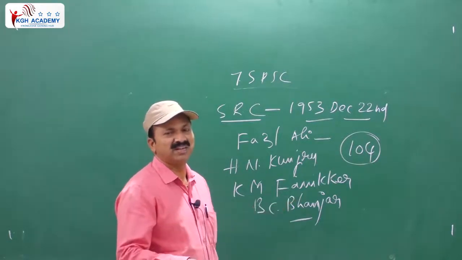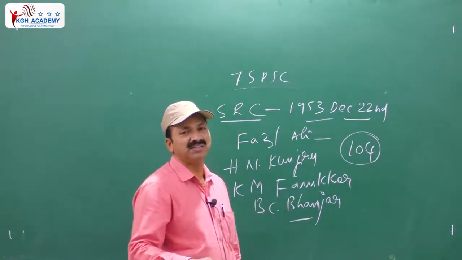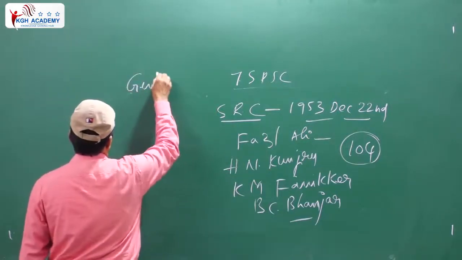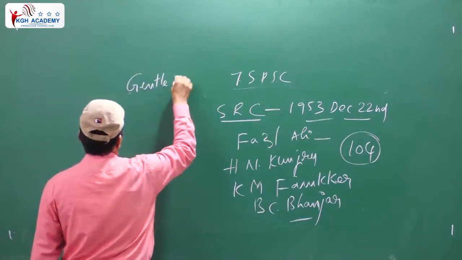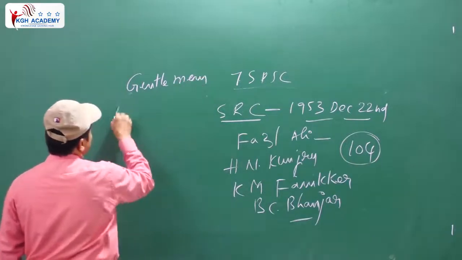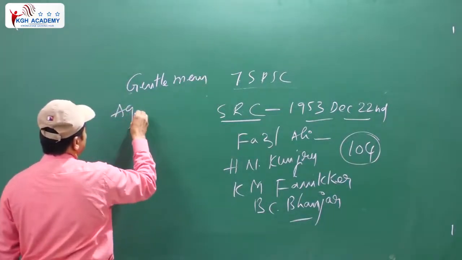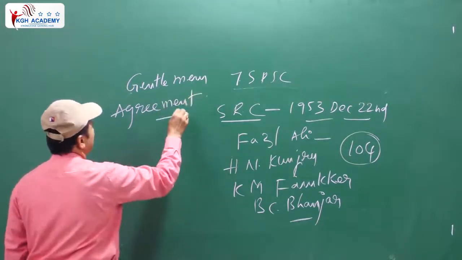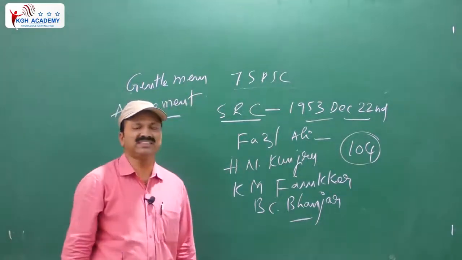2/3 majority came like that. Gentleman agreement concluded. This gentleman agreement was concluded. So, the gentleman agreement we are calling. This gentleman agreement, you know well, is the gentleman agreement that took place in Delhi.